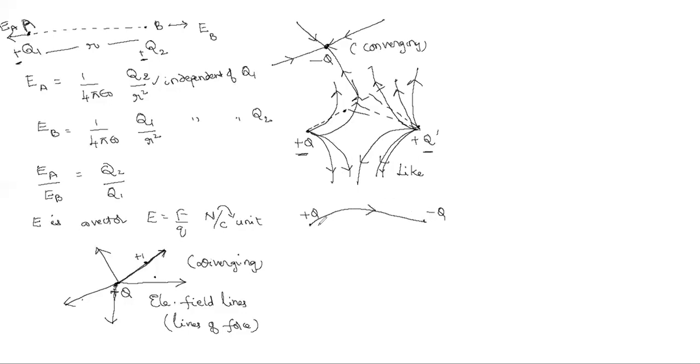Then you will get the lines of force like this. Correct? Here the lines of force, and here they are moving from positive to negative or negative to positive? Positive to negative.